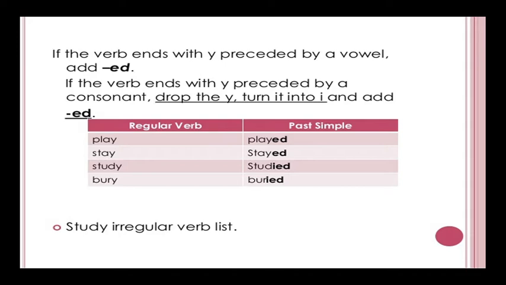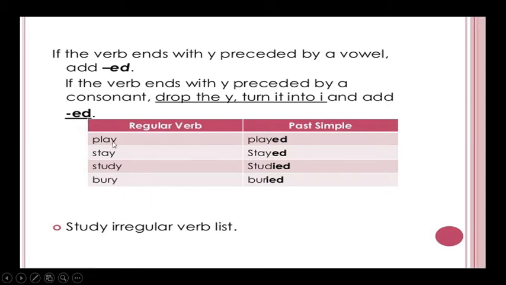If the verb ends with y preceded by a consonant, we have to drop the y and turn it into i, then add ed. Play, played. Stay, stayed. Here it is y, but it is preceded by a vowel. If it is a consonant, we have to change y into i. We have to remember this clearly.